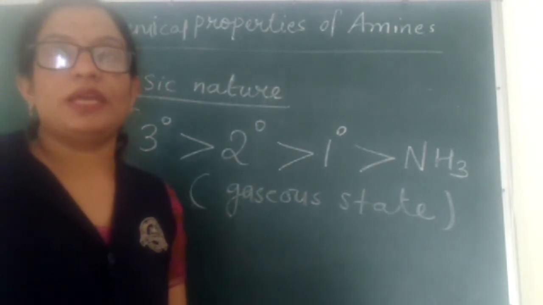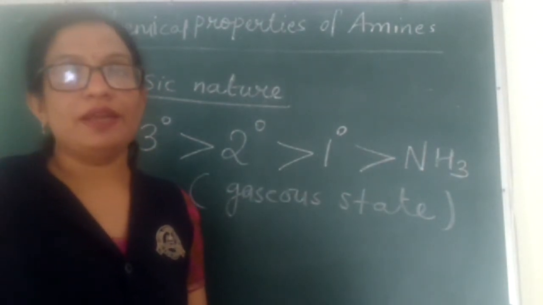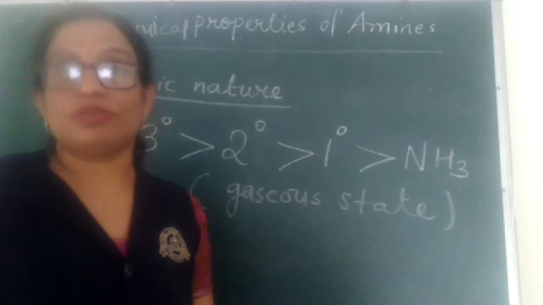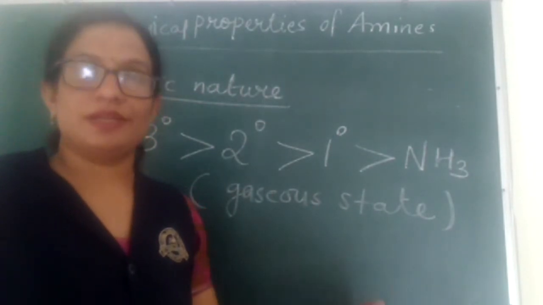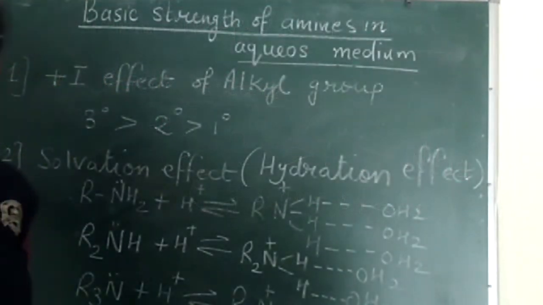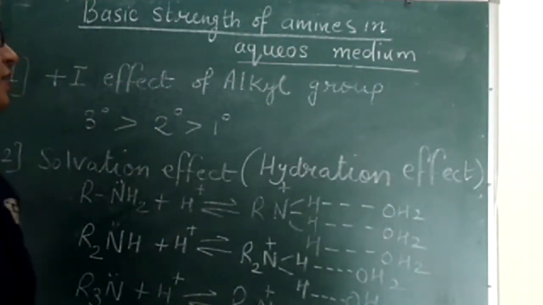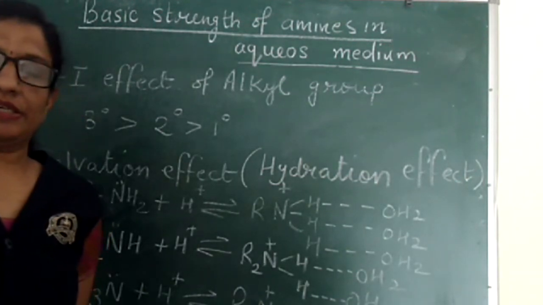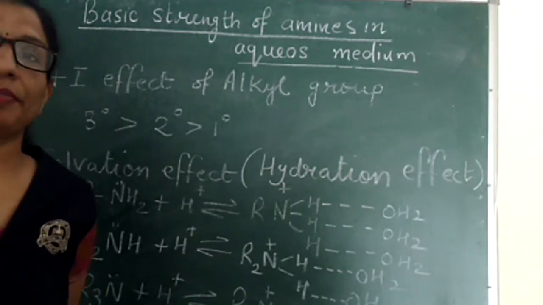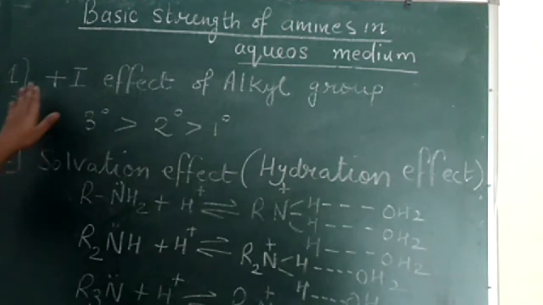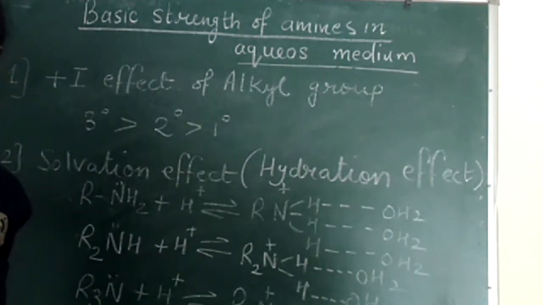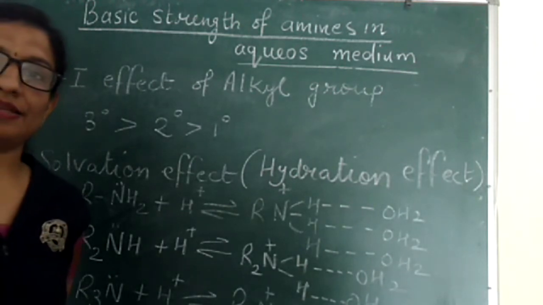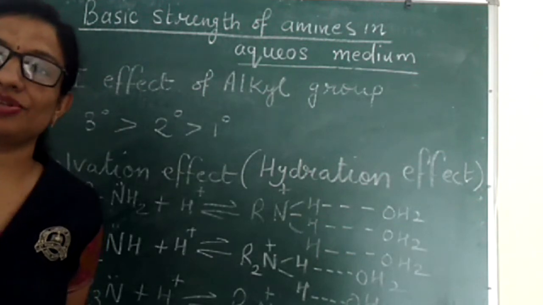But if it is asked in aqueous state, then as I told you, the factors which govern the basic strength are three factors which we will discuss now. Now we have to discuss the basic strength of amines in aqueous medium. In aqueous medium, the basic strength of amines is determined by three factors. First factor is plus I effect of alkyl group. Plus I effect of alkyl group here also works in the same way as it works in gaseous phase.